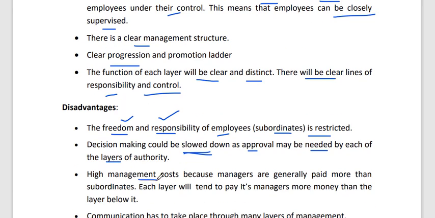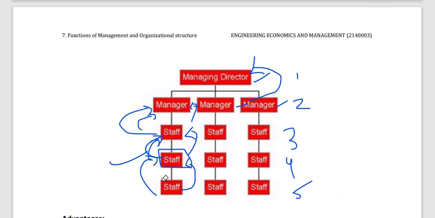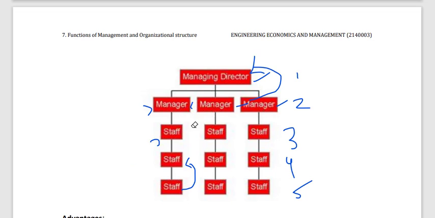Then high management cost. Why? Because managers are generally paid more than subordinates. Like this staff has, let's say, a 15K salary per month. So you have to give these managers more, not below 15, or you cannot pay 15K per month. They have to be greater than this staff: 18K, then 25K, then this 50K.